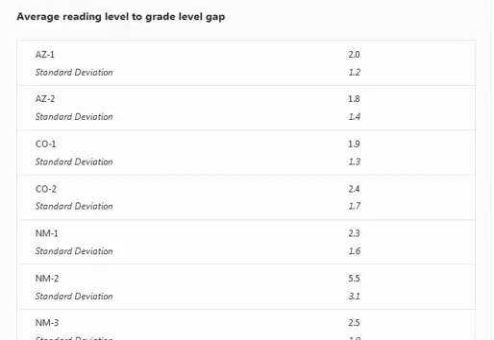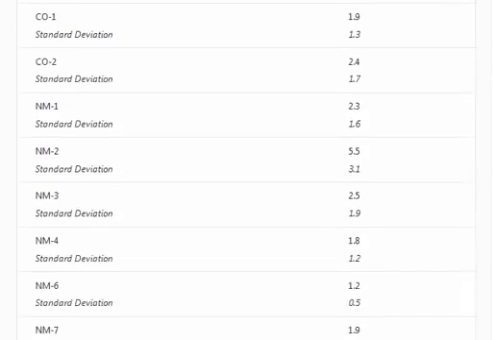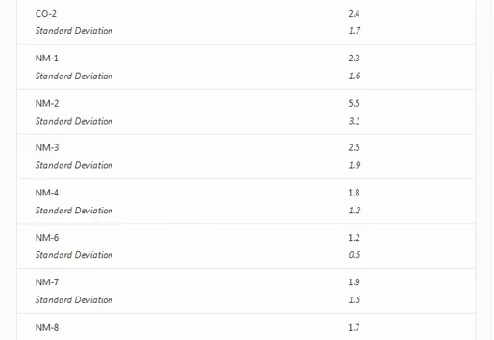And you see, these are pretty large standard deviations, which means for the most part the kids are well distributed. They're very scattered. Matter of fact, the smallest one is this group of students down in New Mexico 6 with only a 0.5 standard deviation. But overall, the kids are not very tightly clustered around that average. They're just basically scattered all over the place. So let's take a look at what these standard deviations imply to us.